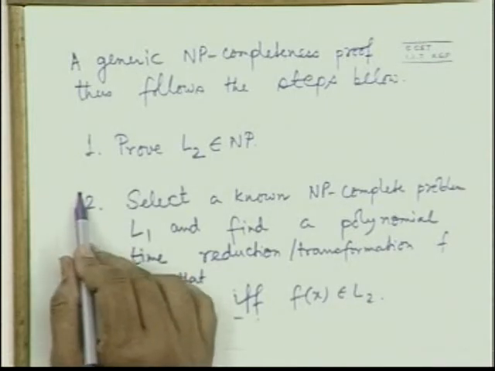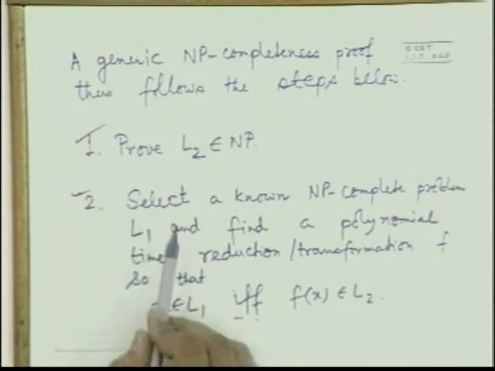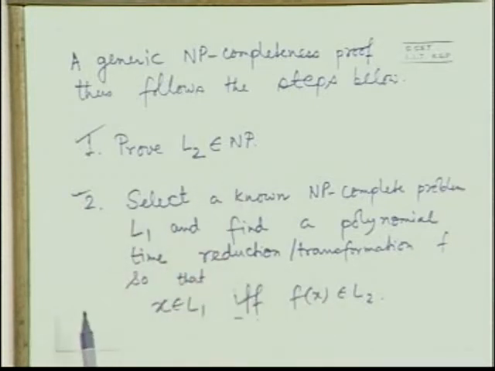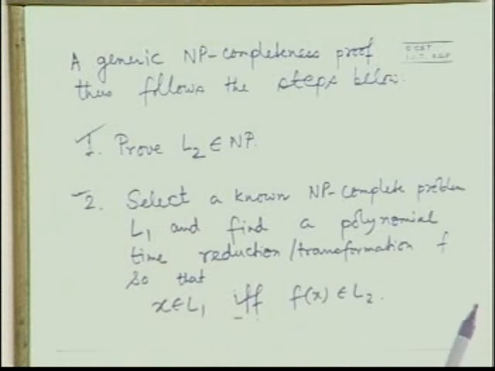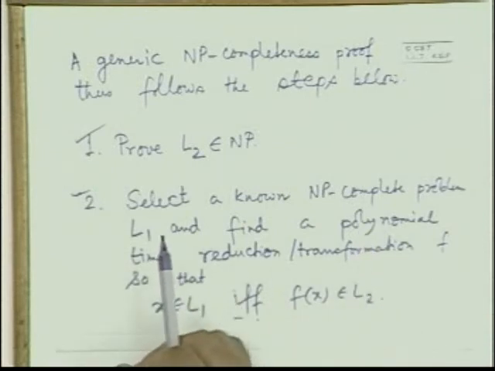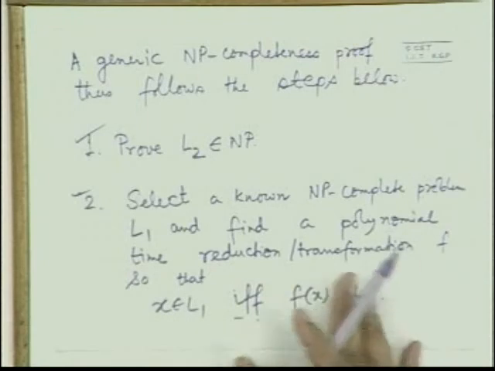Actually, the first step is most of the time very easy to show. It is the second where there are many judicious choices you have to make. First of all, given the problem L2, you have to take the right problem which can be reduced to this problem. In a sense, every problem should be reducible to every problem, but some will be very easy for your reduction, and some will be really tough. We'll take some examples. You will have this idea more clear when you take the examples.